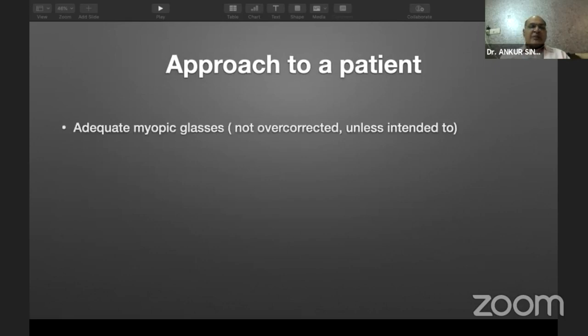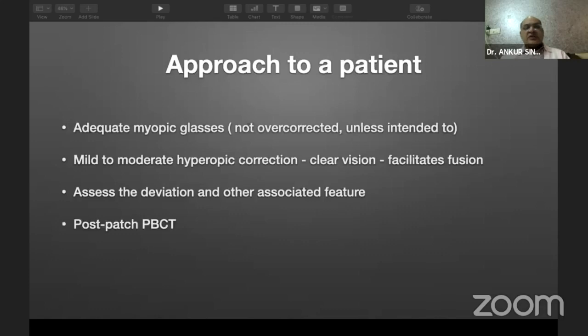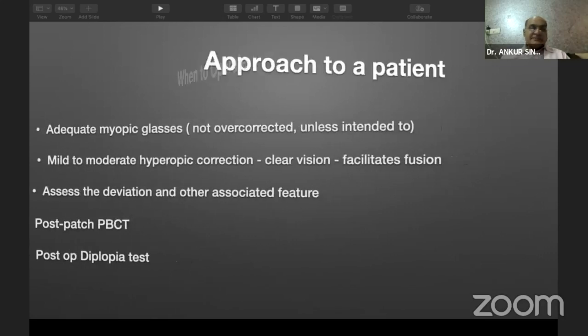Give an adequate myopic glasses correction unless it is intended to be given in the form of overcorrection. Mild to moderate hyperopic correction should be given to the patient because it gives clear vision and facilitates fusion. Assess the deviation and other associated abnormalities, which could be oblique overactions or DVD and whatnot. Do a post-patch PBCT if there is a difference between the distance and the near deviation. And a postoperative diplopia test is important, at least in private practice, where you can find out how many of the patients can actually have diplopia if you tend to overcorrect them.